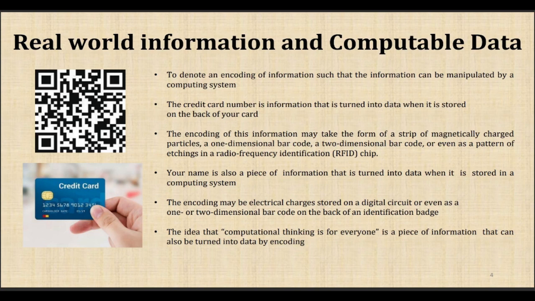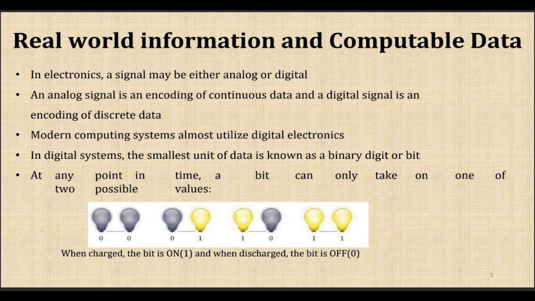The idea of computational thinking is nothing but thinking like a computer: how the computer is going to process the data, and how it is going to retrieve the data. In electronics, a signal may be analog or digital. Analog is a continuous data and digital signal has discrete data. An analog signal is an encoding of continuous data, and a digital signal is an encoding of discrete data.